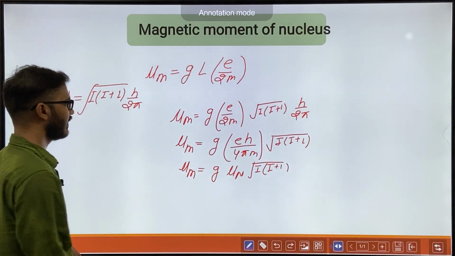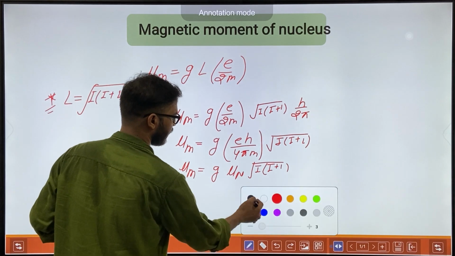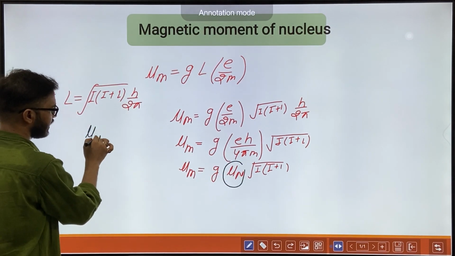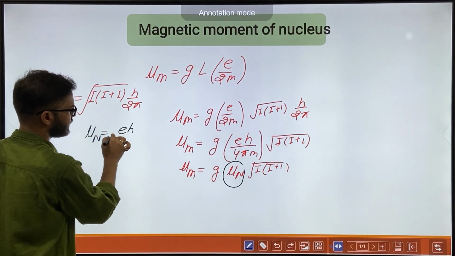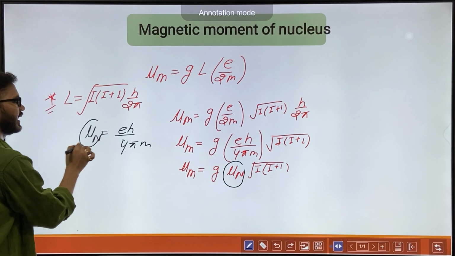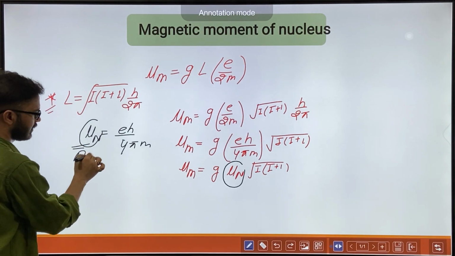Introducing a constant mu n times under root I into I plus 1, where mu n is equal to e h upon 4 pi m, and mu n is the Bohr magneton.